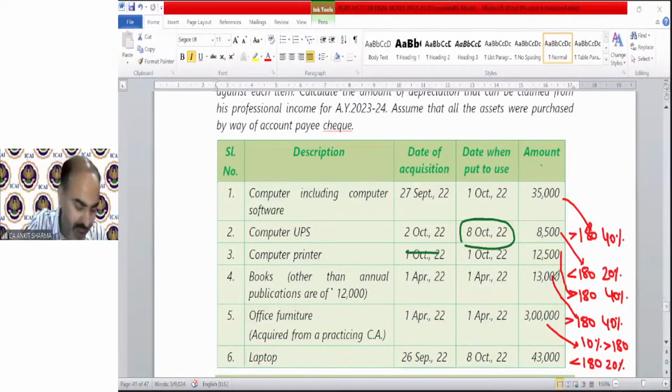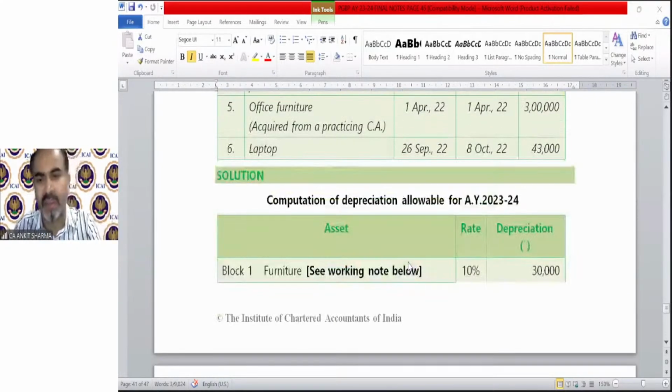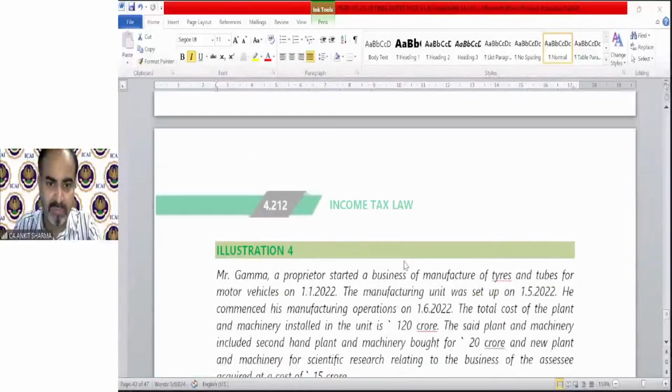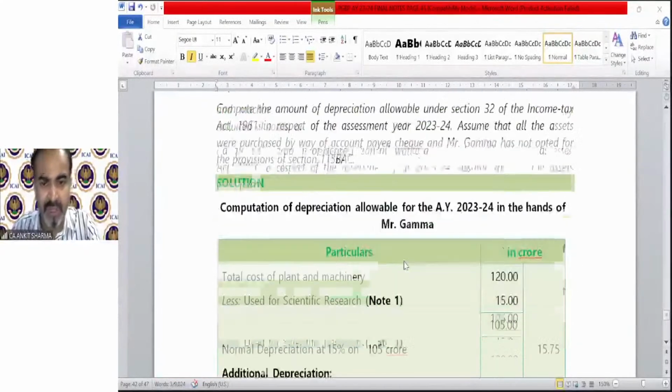You can calculate the depreciation like this. This will be like 64,500. So you can check it out from the solution also. So it's a very simple question. If you know the provision, everything is simple. If you don't know the provision, everything is difficult. Okay. So here you can check the depreciation concept.